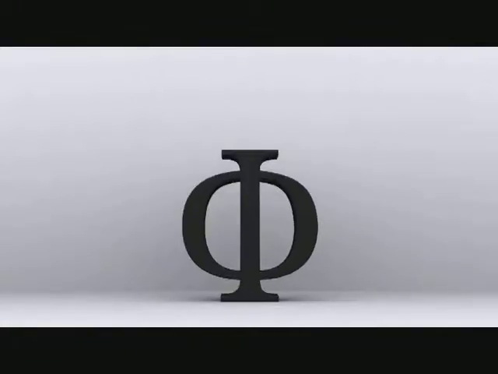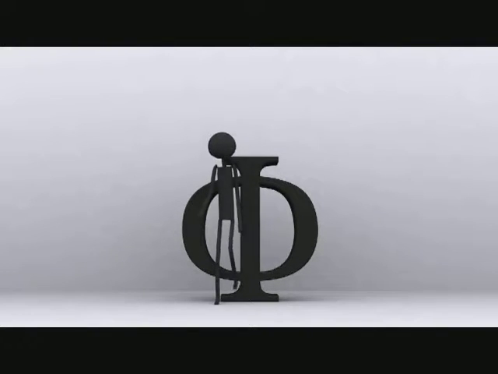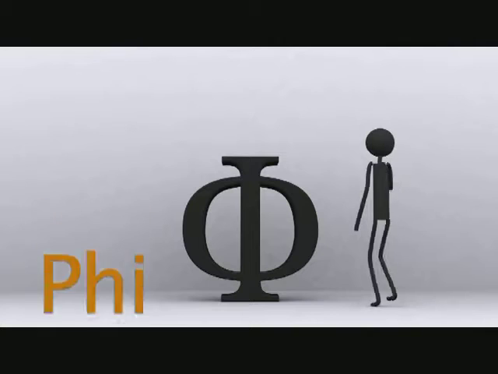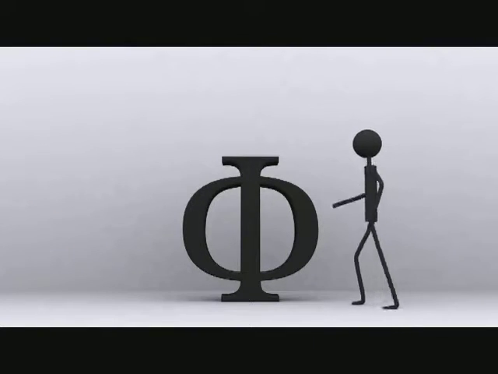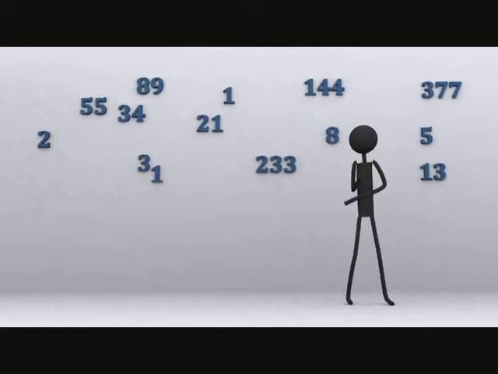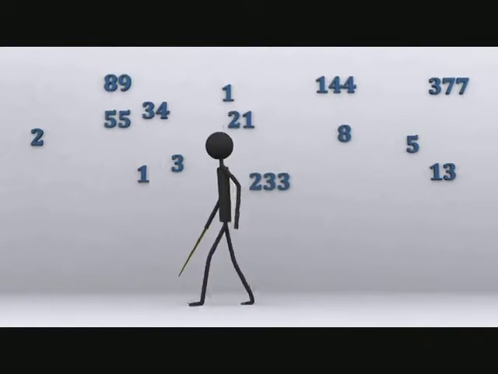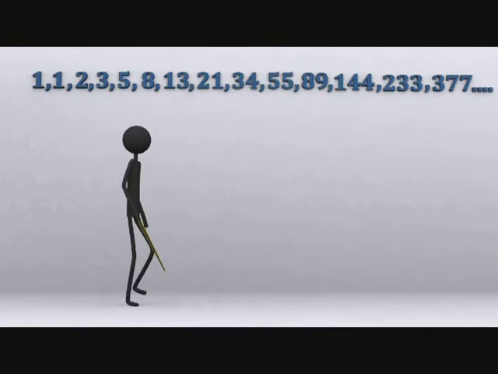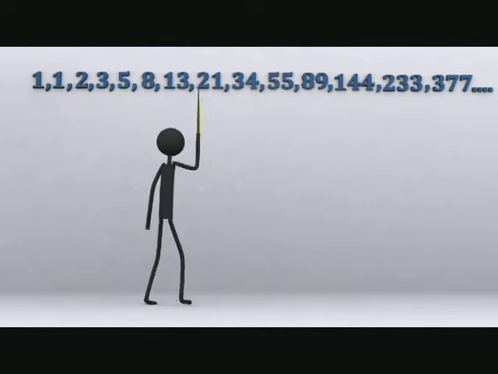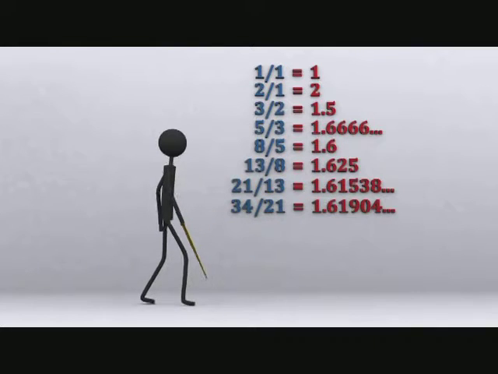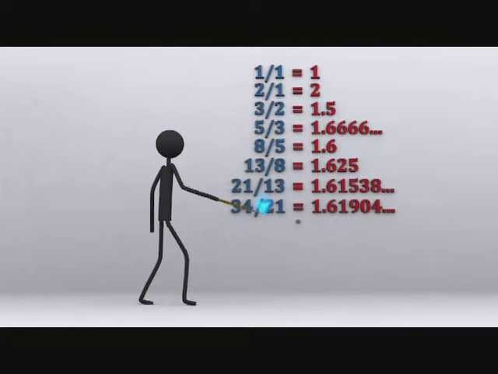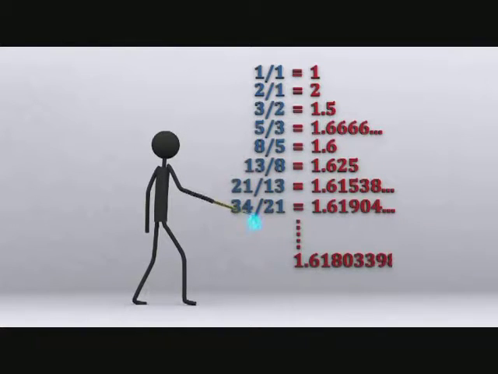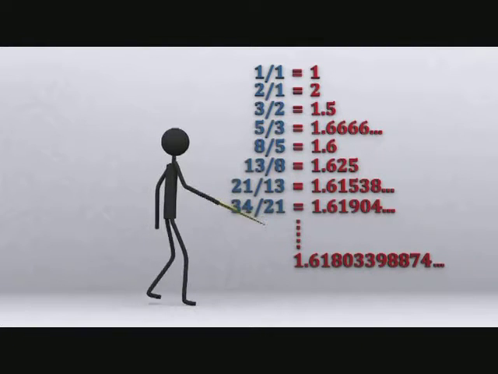But first, I want to introduce you to the idea of Phi, or Mr. Phi, as we'd like to call him. He wonders how best to tell you the story of the ratio named after him. He pulls out his magic wand and first lines up the numbers of the Fibonacci sequence all over again. He then starts working out the ratio of consecutive numbers in the sequence. Doesn't look particularly magical, does it? But as he works his way down, the ratio will slowly approach a number that is close to 1.618033 and so on, which is called the golden ratio of phi.